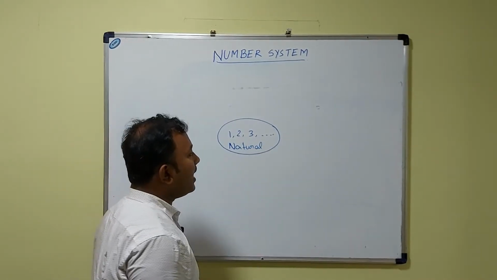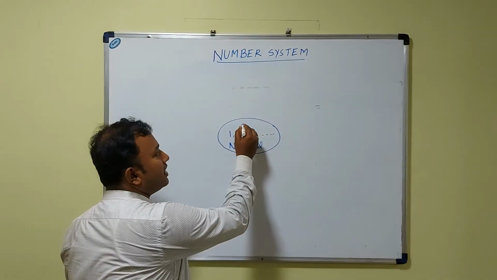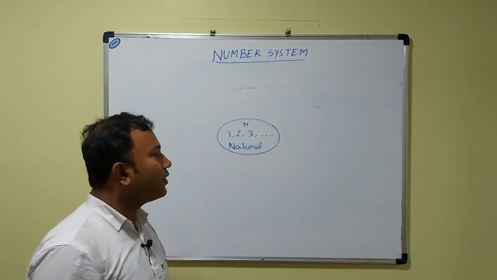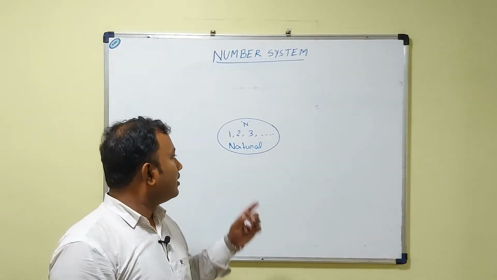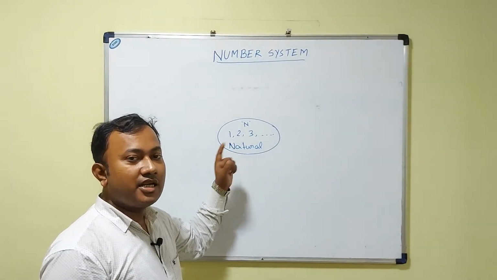The natural numbers are represented by English alphabet capital N. The least natural number is 1.